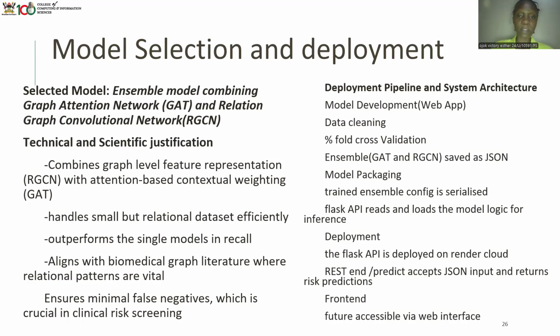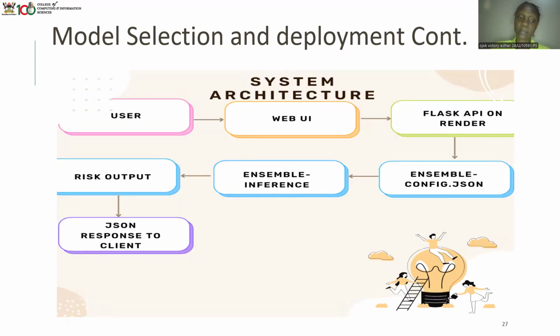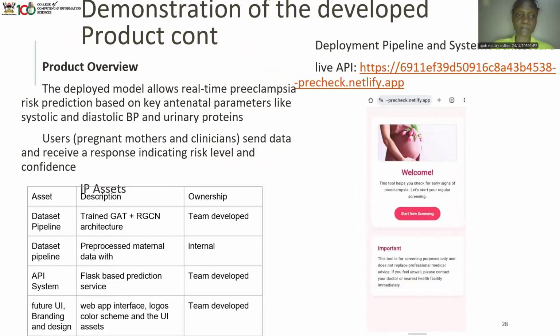And then this is our system architecture where the user enters data into the web user interface, then it goes to the Flask API on Render, to the ensemble file, then there's ensemble inference, then you get the risk output to the client.